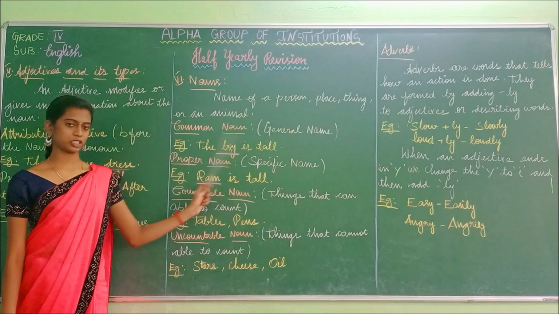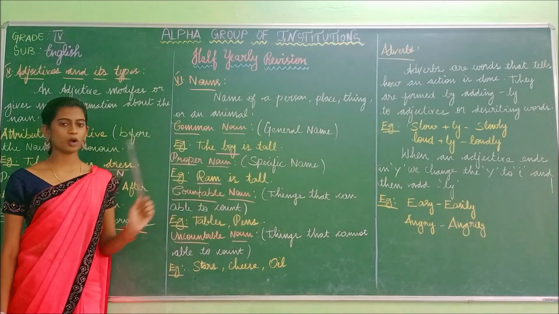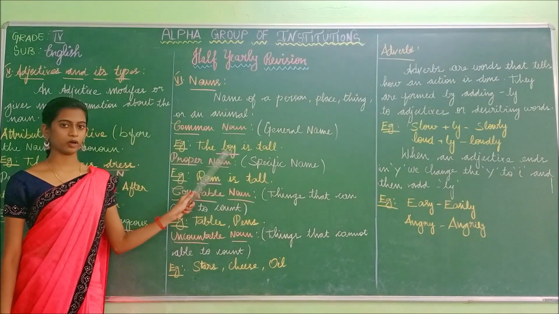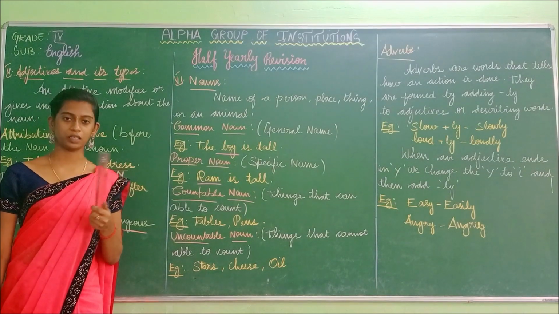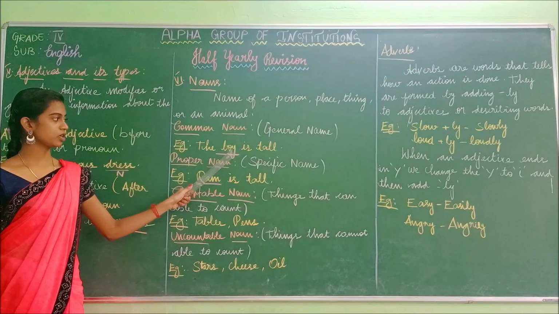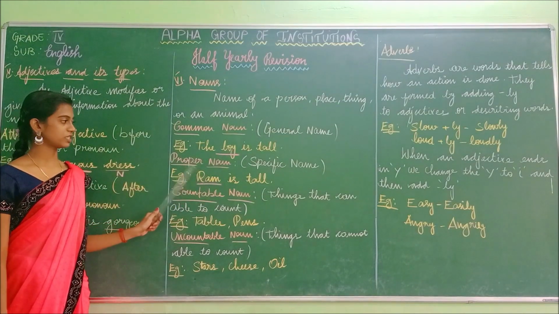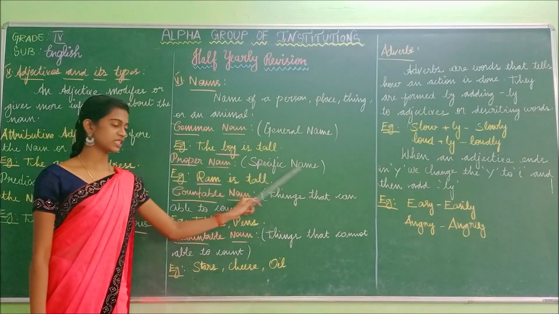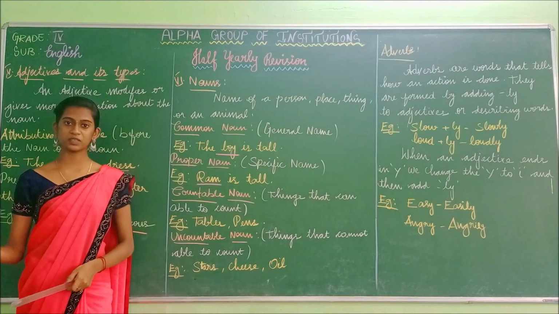Example: the boy is tall. I have given you the example: the boy is tall. What is the noun here? Very good, the noun is boy. This boy is not given a specific name. He has been mentioned by the general name, boy, so it is known as the common noun. And the second one is the proper noun. Proper noun means mentioning a specific name. It is giving somebody or someone a specific name.